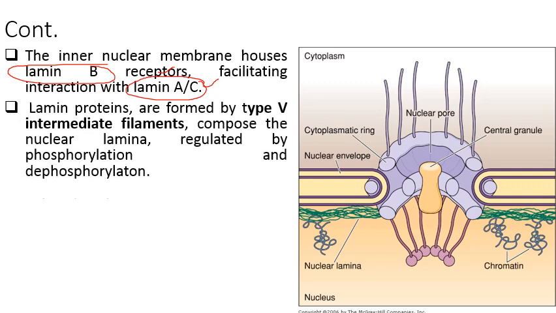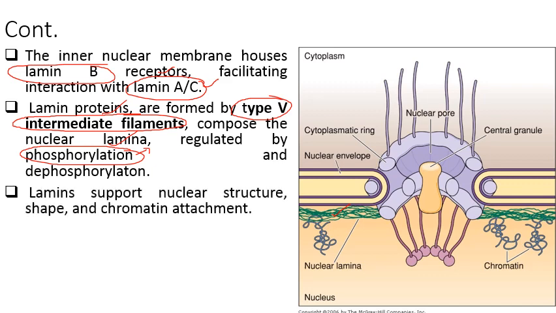Lamin proteins are formed by type 5 intermediate filaments. There are some filaments which are known as type 5 intermediate filaments. These form the lamin proteins and compose the nuclear lamina, regulated by phosphorylation and dephosphorylation reactions. So two reactions play an important role in its formation, that is phosphorylation and dephosphorylation. The main work of lamins is to support nuclear structure, its shape and chromatin attachment. So these are the functions carried out by these proteins known as lamins.